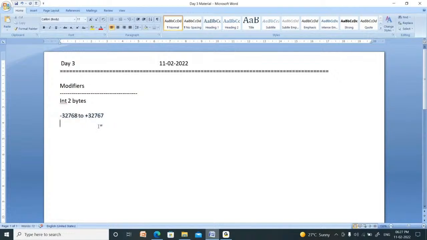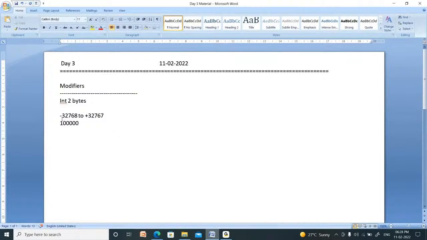Suppose there is an employee whose salary is 1 lakh rupees per month. You cannot store 1 lakh value in integer. Why? Because its size is only 2 bytes. In 2 bytes memory, you can store only these values. For example, you have a 2 liter water bottle. In a 2 liter water bottle, how much milk can you store? Up to 2 liters you can store. Why? Because its capacity is up to 2 liters. Beyond 2 liters, you cannot store in that bottle.